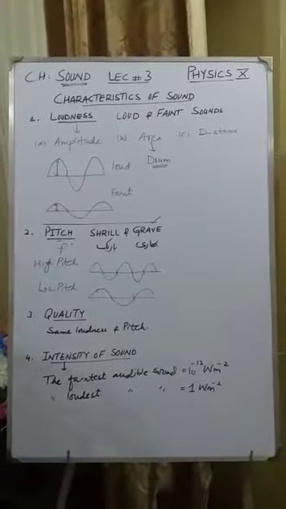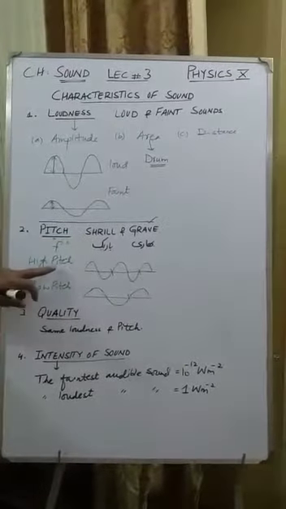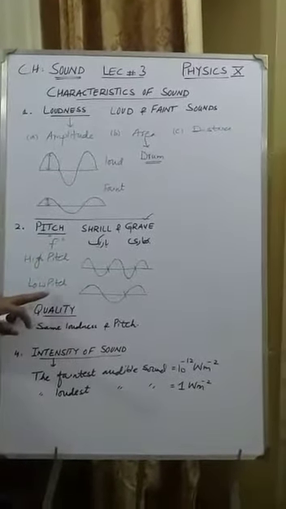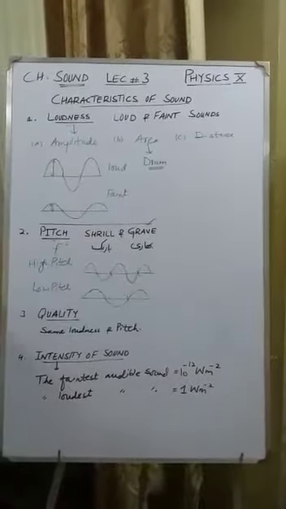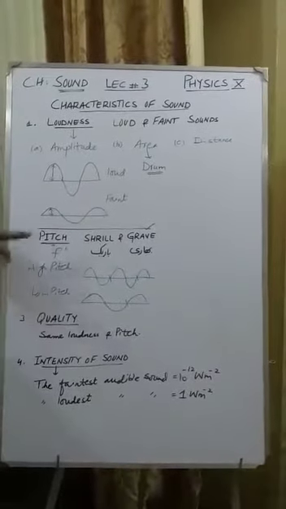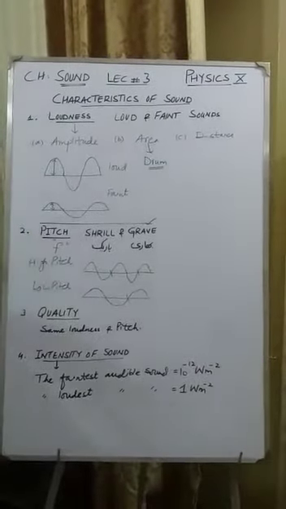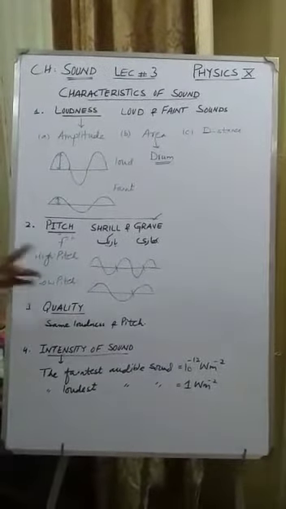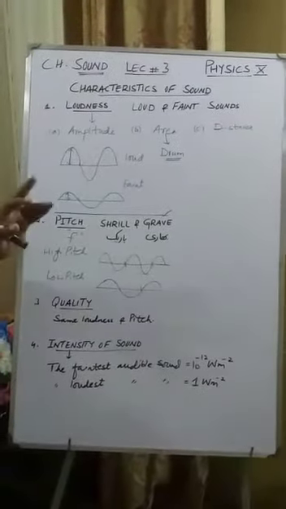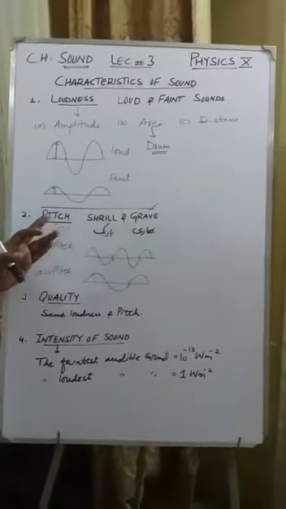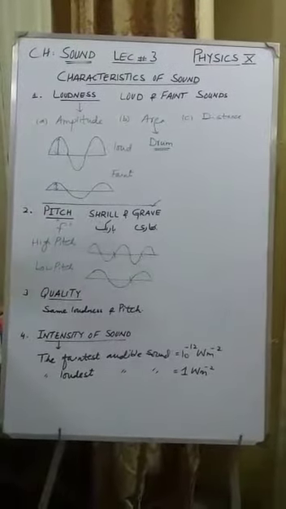So when more frequency, this sound has high pitch and this sound has low pitch. So pitch is a characteristic of a sound by which shrill and grave sound can be distinguished, and pitch depends upon frequency. More frequency means high pitch, low frequency means low pitch. And remember, the pitch of women and children is high because of more frequency.